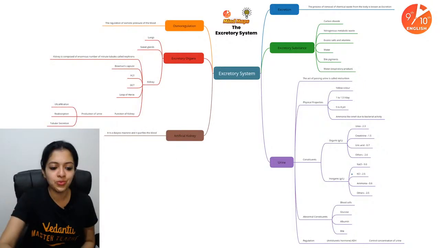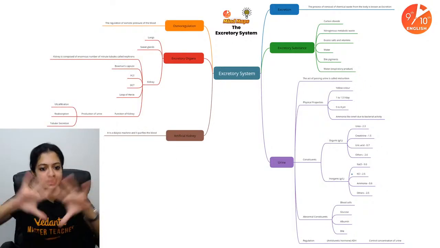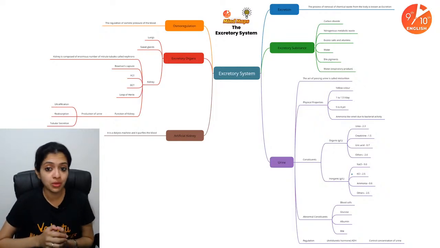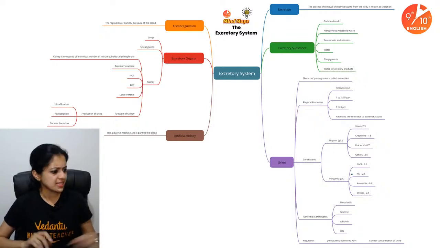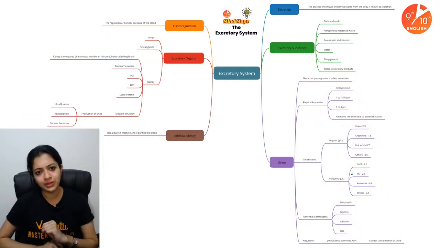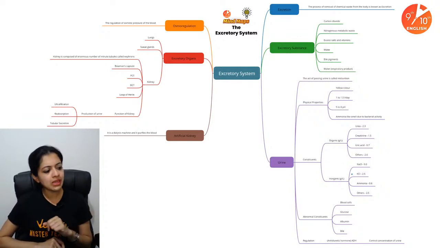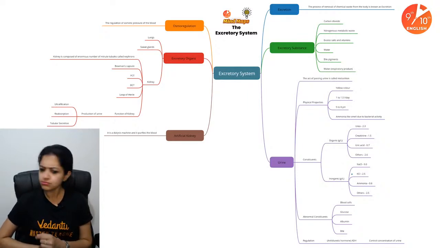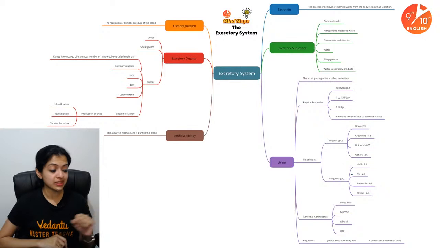Yes, children, now it's time for you to have a look at the overall mind map, our version of the mind map for the chapter Excretory System. Children, let me just ask you guys one question. Have you guys stopped making mind maps? I haven't been getting any mind maps in the last couple of days. Nothing at all that's coming to my email. What's happening? Okay. Right, children. You have sent me, Ishita, is it? Okay. Yes, if it's in the last couple of days, I don't recall getting any mind maps.